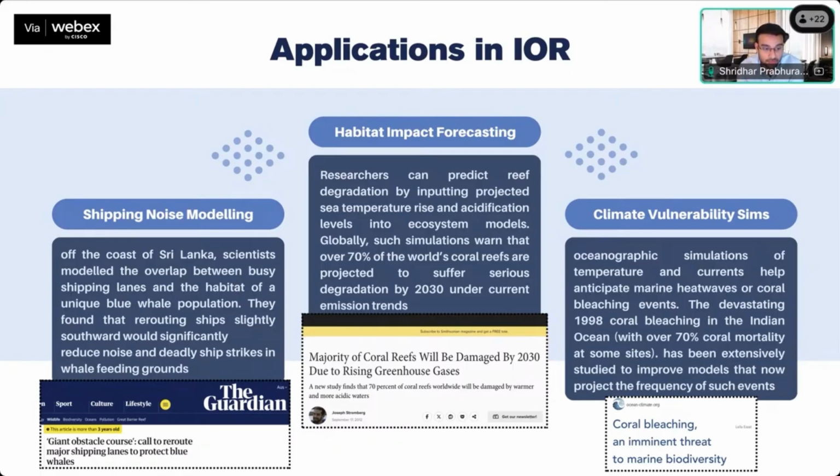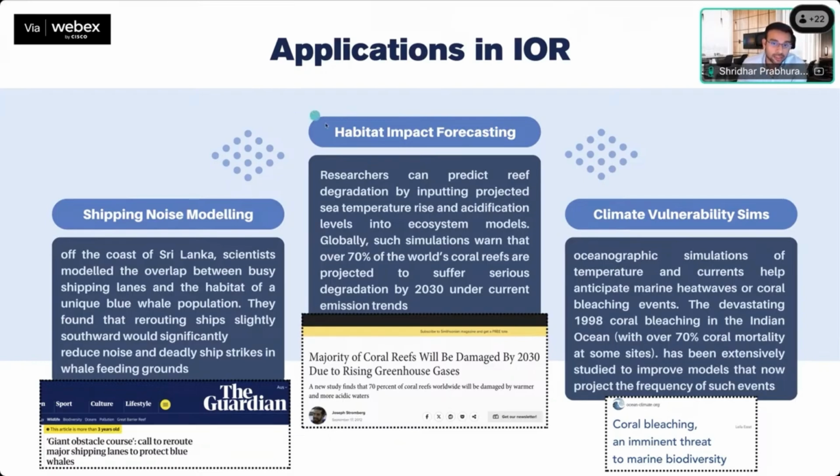They performed a modeling and identified that just by shifting the shipping route by 15 nautical miles, they can preserve the blue whales and at the same time cause very little disturbance to the shipping traffic as well. Such simulation has shown a great advantage in the past, and if inculcated in the Indian Ocean region, it will also help.